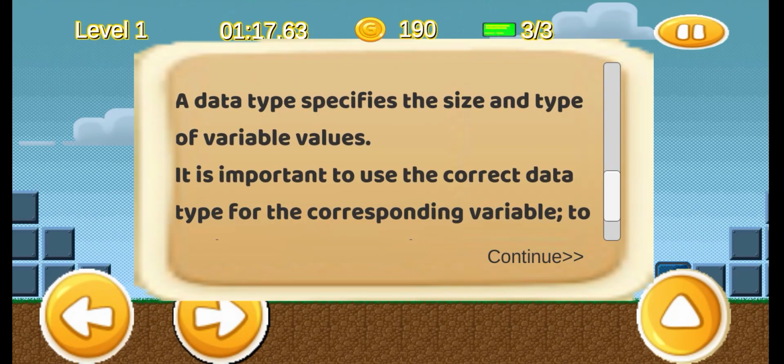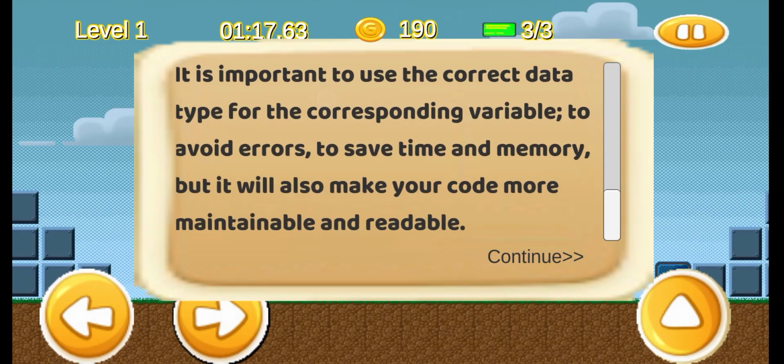A data type specifies the size and type of a variable's values. It is important to use the correct data type for the corresponding variable to avoid errors, to save time and memory, but it will also make your code more maintainable and readable.